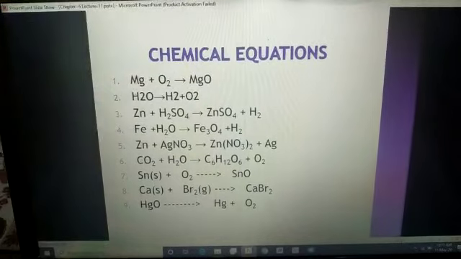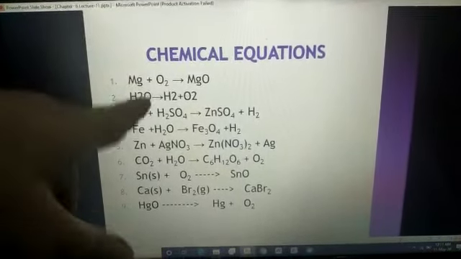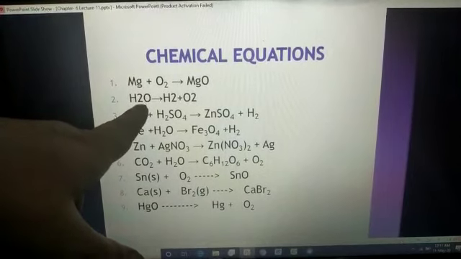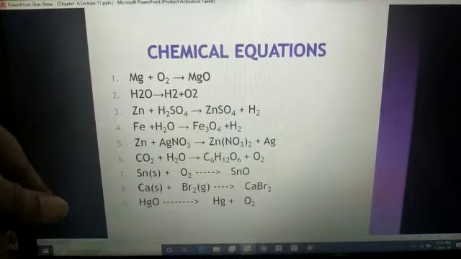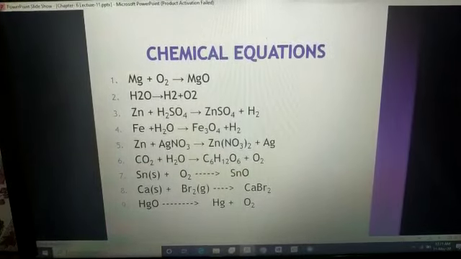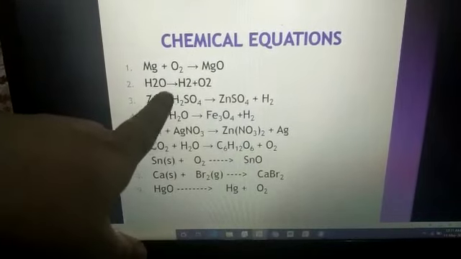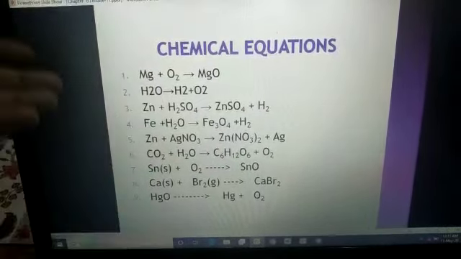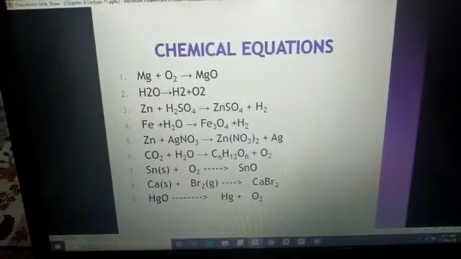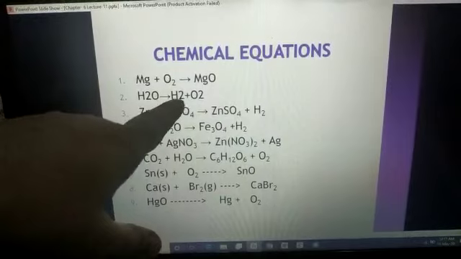Now the second reaction, H2O, water. If we are breaking the water, see, water is broken by passing the electric current. Later on in our next chapter you will study about it, how water will get broken. Okay, now if we are passing the electricity through this water, what is happening? Water will get separated into H2 and O2.